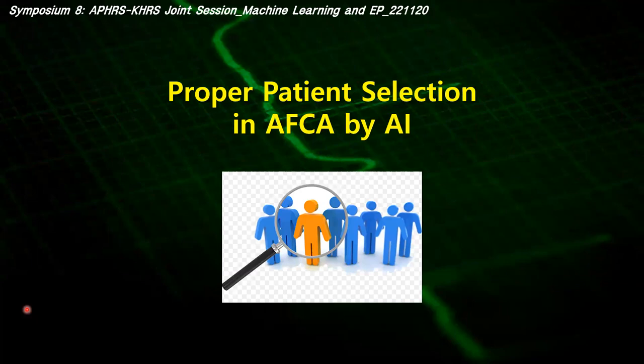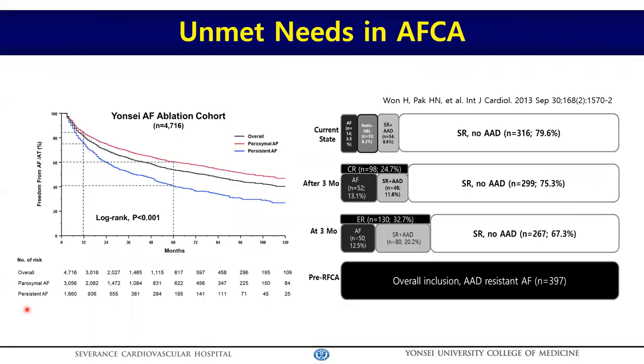Let me get to the point of today's topic, AI-guided proper patient selection for AF ablation. This is the Kaplan-Meier curve for AF recurrence after ablation in my institute, and over 4,700 patients, 1-year outcome looks good, but AF recurs continuously even after 5 years. So we realized that the AF could not be cured by AF ablation alone.